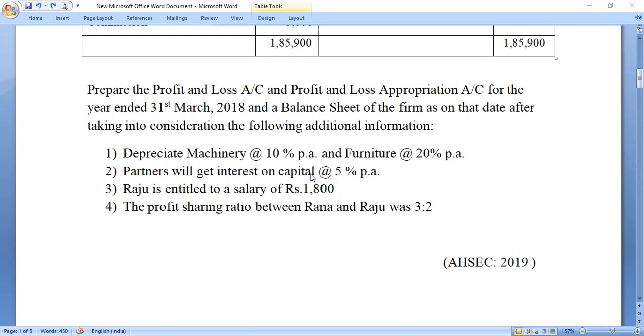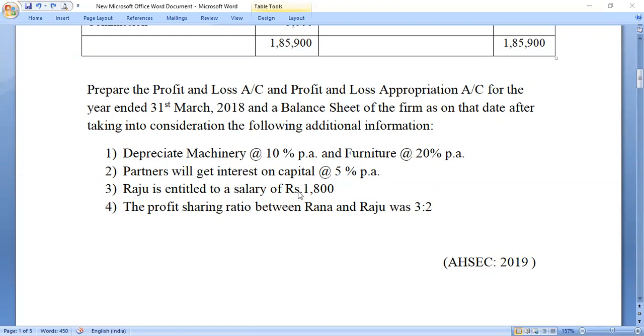Next item is interest on capital. I hope you remember I discussed all these things in my last class. Interest on capital will be shown as an item of appropriation in profit and loss appropriation account. And also it will be shown as an addition to capital on the liability side of balance sheet to the respective capital accounts of the partners.